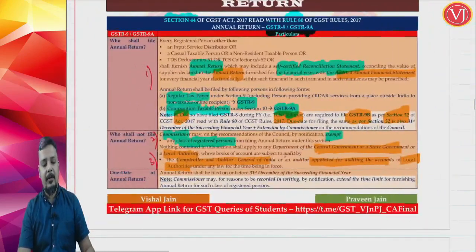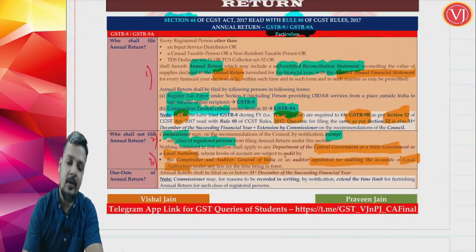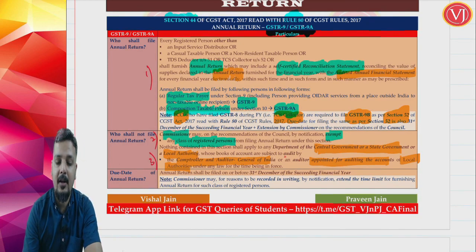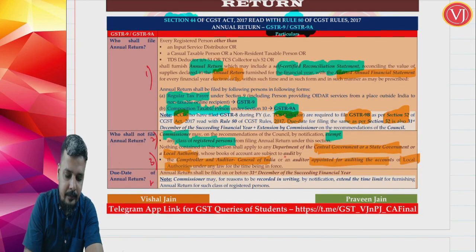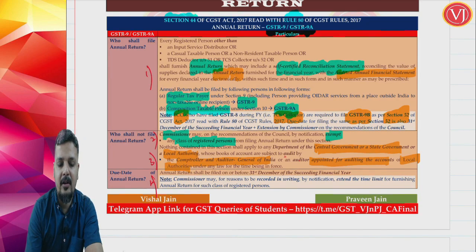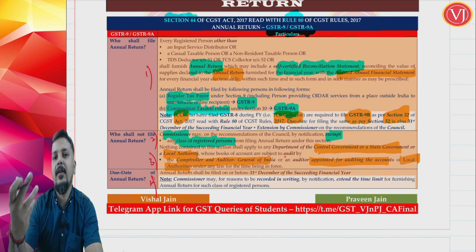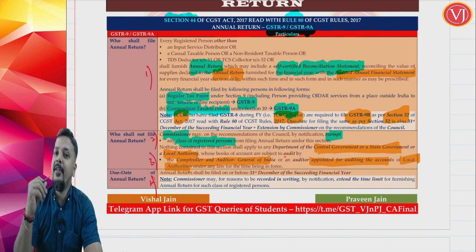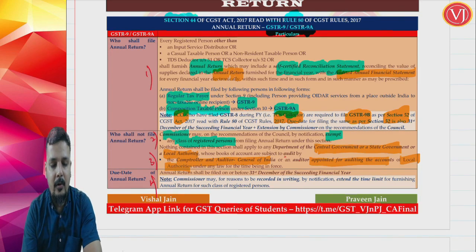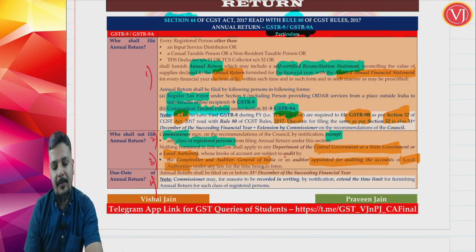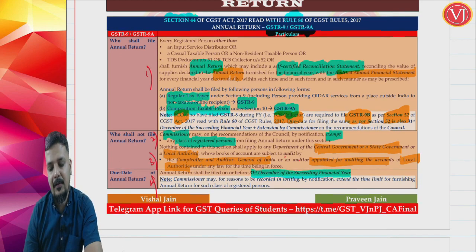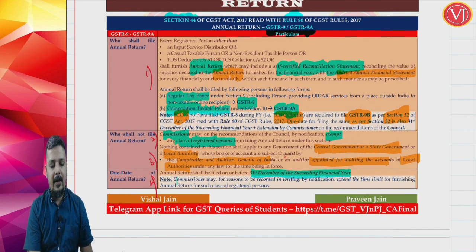And friends, the fourth amendment that they have brought in is the due date, which was previously under the rules. Now it has been brought under the section. Previously the due date was given in rule 80. Now it is brought into section 44 itself. The due date remains the same, there is no change. The annual return shall be filed on or before 31st December of the succeeding financial year, and it can be extended by the commissioner.